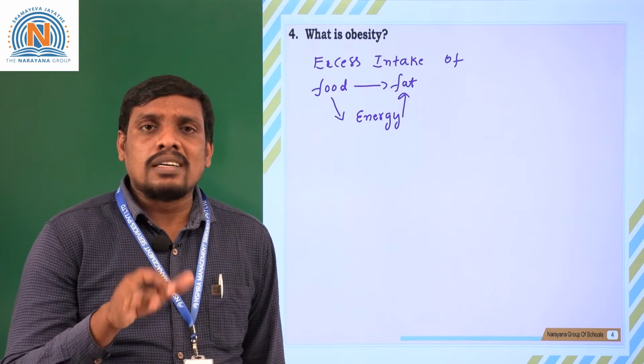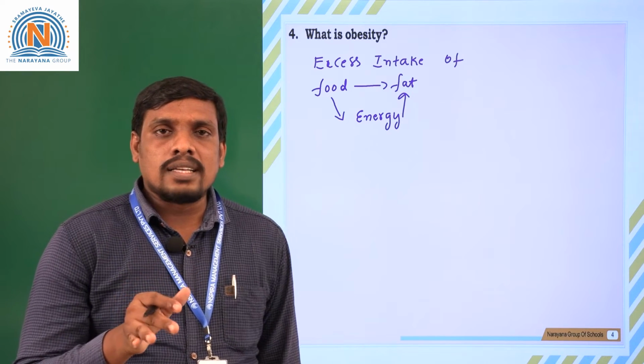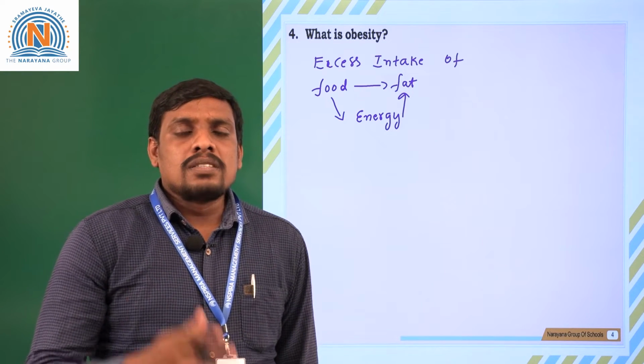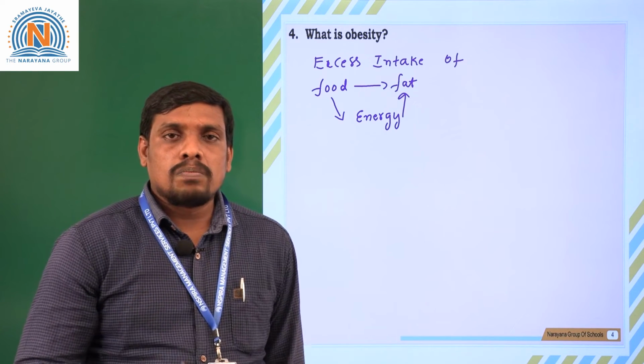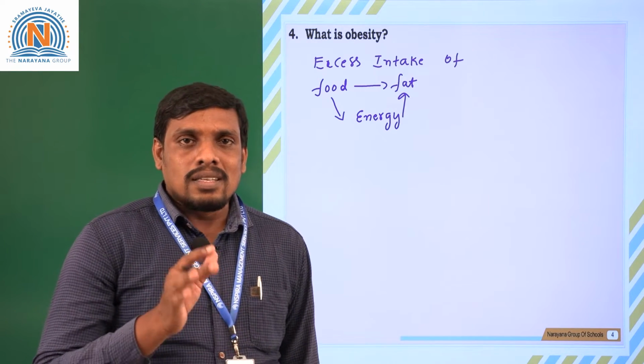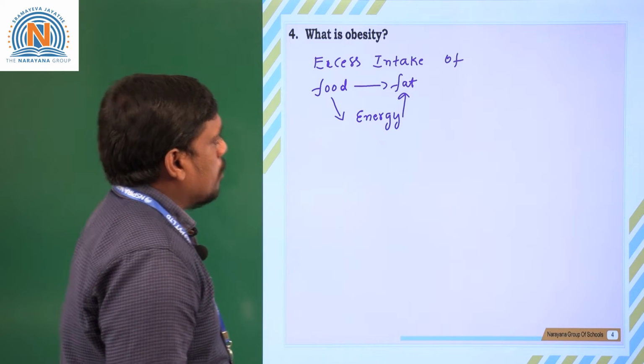This kind of condition is called obesity: due to excess intake of food, people become bigger in size.